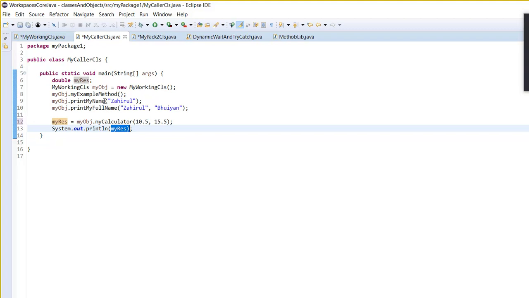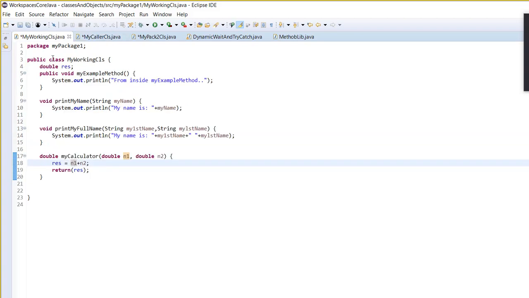And then we have learned three different types of methods. One which will not return anything and will not take any parameters. Another one will not return anything but will take a string parameter. Another one will not return anything but will take two string parameters. Another one will return something and also take two double values. We have learned all of this, right? Is it true?